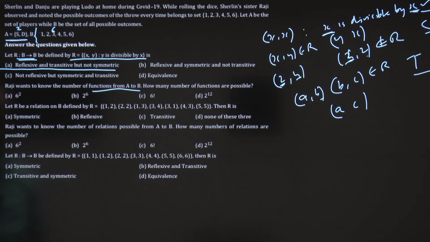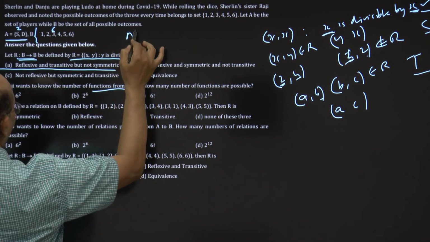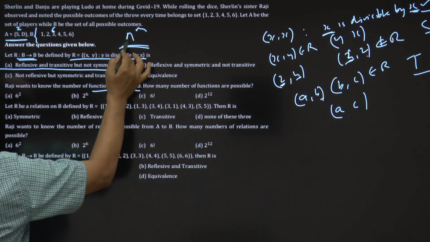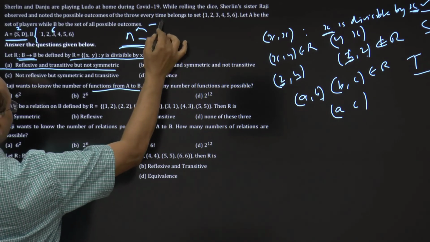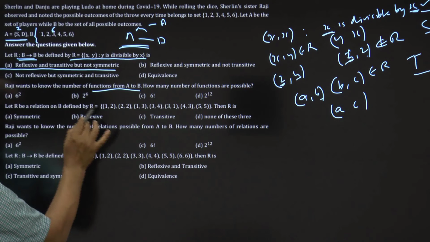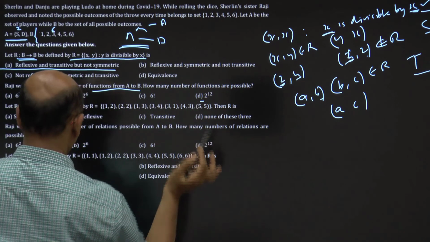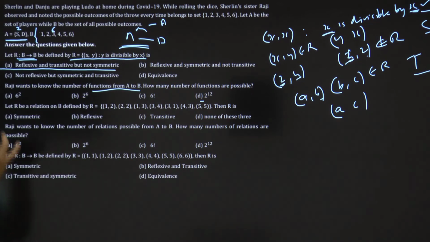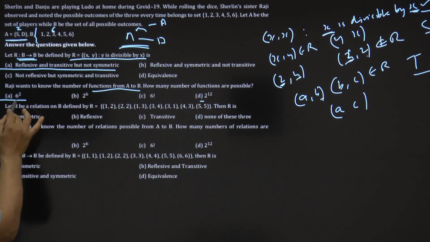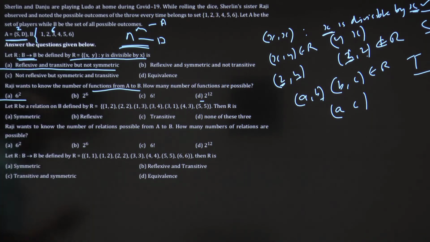A has m elements, and this is n. So this is n raised to m. Always remember, this is set B and this is set A. So from here it will be 2 raised to 12, am I right? Sorry, 6 raised to 2. n stands for 6 and m stands for 2. So this many functions. So just go through the notes properly and then do that.